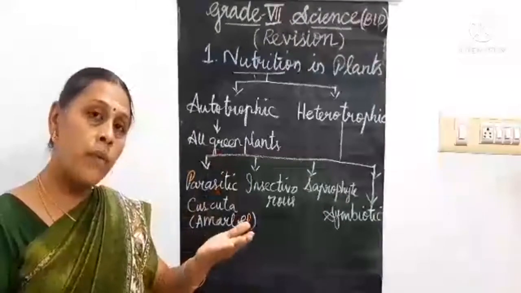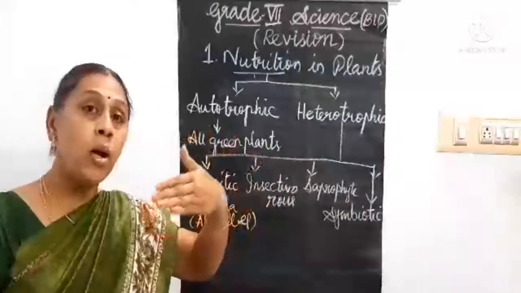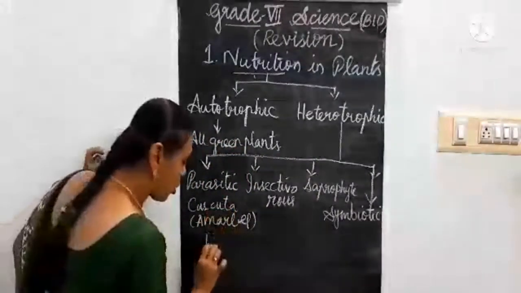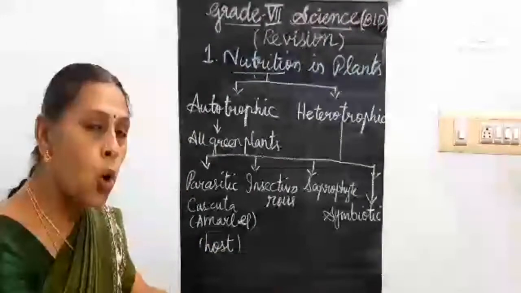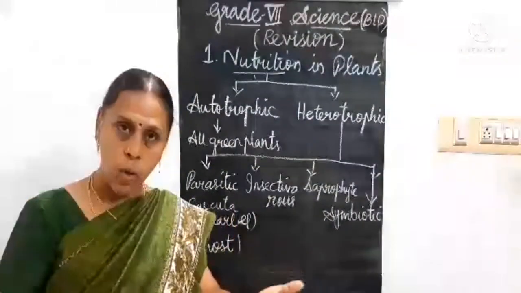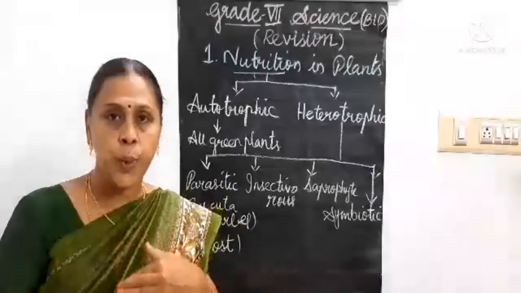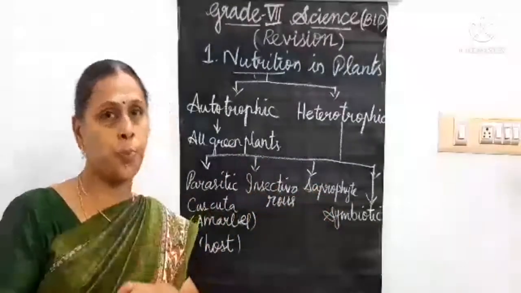Naturally, they have to depend on others. That means they depend on another plant, called the host, on which it climbs. They depend on their host for their nourishment. They absorb the nutrients from the host plant.